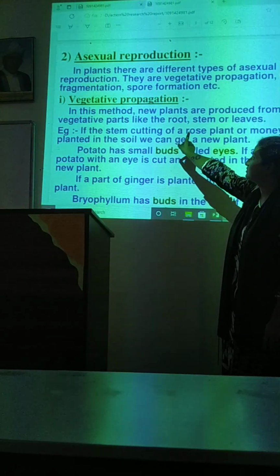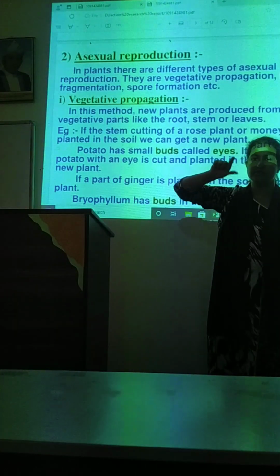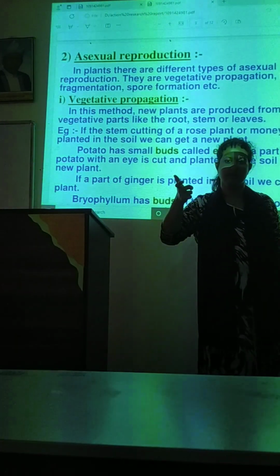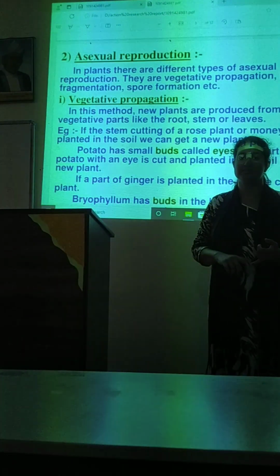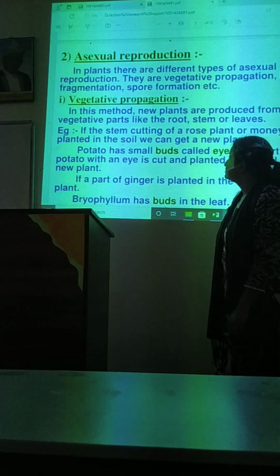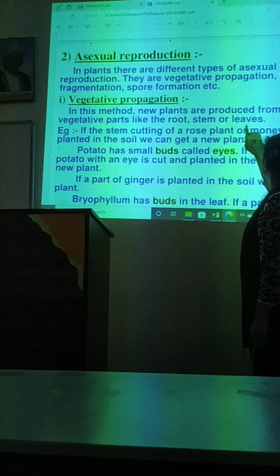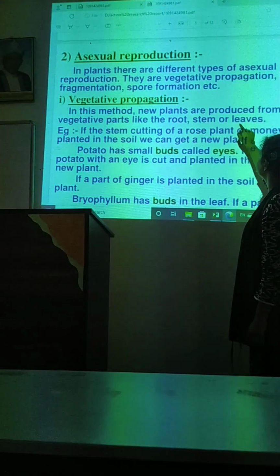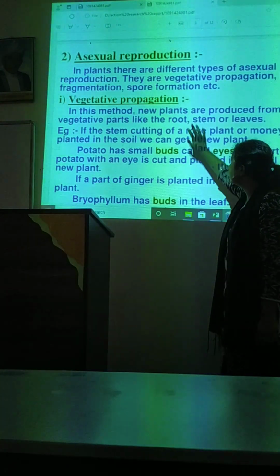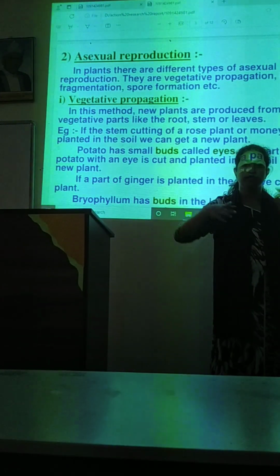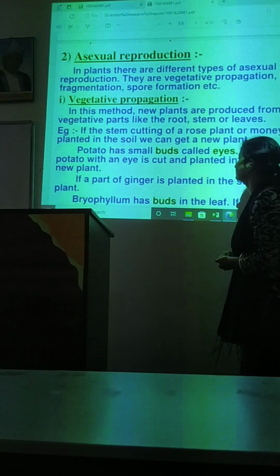This is vegetative reproduction. The name itself says vegetative reproduction. Vegetative means the reproduction occurs with the vegetative parts, which I have told you previously means roots, stems, leaves and all. In this method, new plants are produced from the vegetative parts like roots, stems, and leaves.